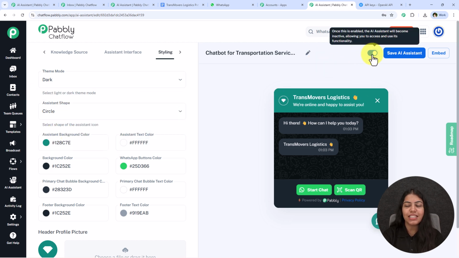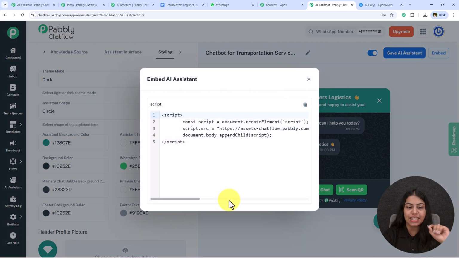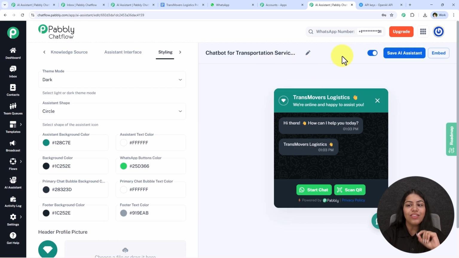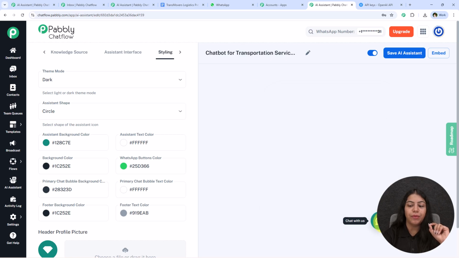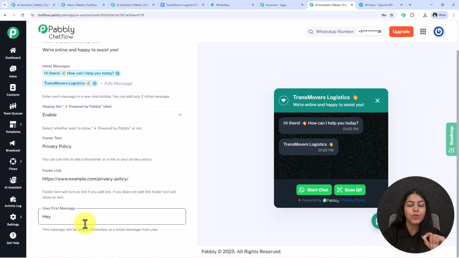Now you have to switch on this button and click on this save AI assistant and your AI assistant will be saved. After you save this AI assistant, you must be wondering, how are we going to use it for a business? So you have to go to this embed section, where you're going to get this script. Copy the script and paste it on your website. Once you paste the script on your website, this AI chatbot will be added on your website. Whenever someone visits your website and clicks on this chat with us button, this AI chatbot is going to appear, and when they click on this start chat, automatically this user's first message will be sent from your user towards you on WhatsApp, and the AI chatbot is going to get activated, reply and solve all that user's queries.